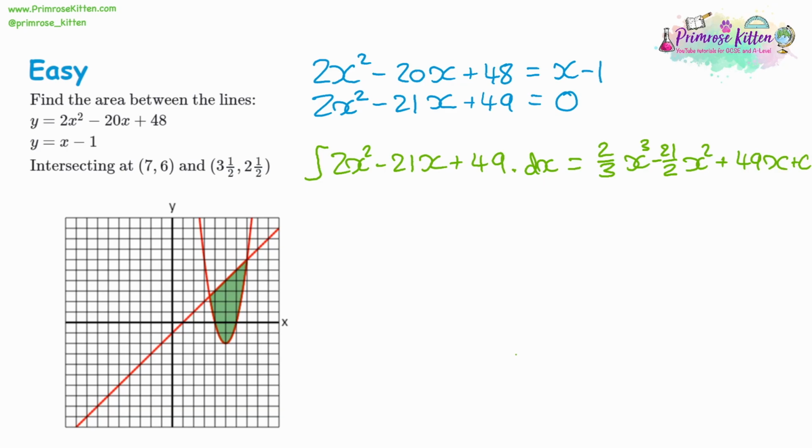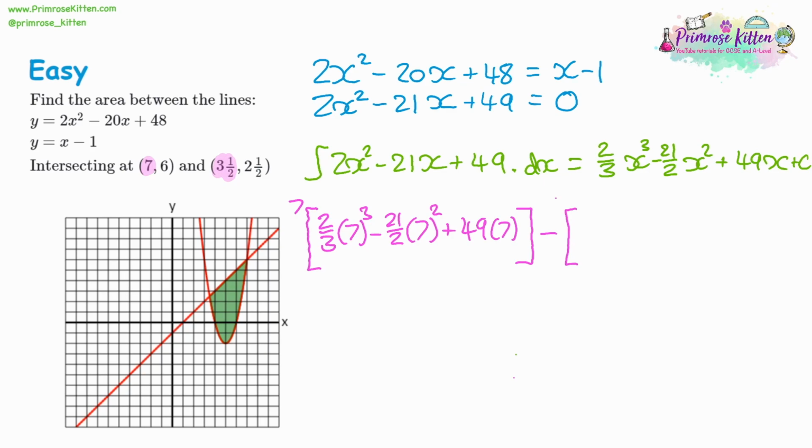We're substituting in our 2 x coordinates of where the two lines intersect. 3.5 and 7. So let's start with 7. So it's going to be 2/3 of 7 cubed minus 21 over 2 lots of 7 squared plus 49 lots of 7.